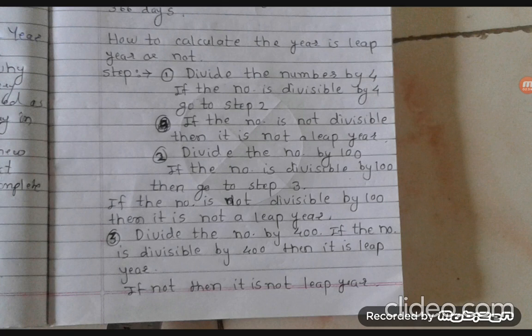Suppose it is 2020. If you divide it by 4, we get the answer 505. That means it is divisible by 4, so it is a leap year. If it is not divisible, then go to step 2.